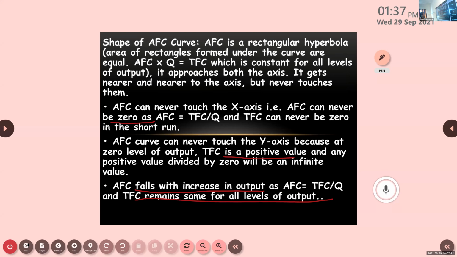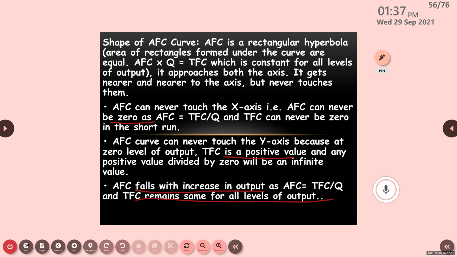Roseanne, what is the first feature related to the shape of the AFC curve? It cannot touch the x-axis. No, from the beginning, the shape of the AFC curve onwards, what is the feature they have given related to the AFC curve? What is that? It's a rectangular hyperbola.